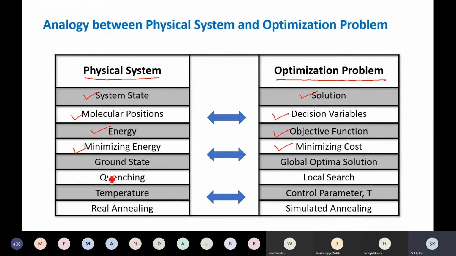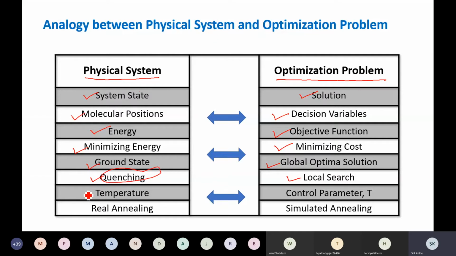Okay. Then in physical system, we say ground state. Here we say global optimal solution. Then in the physical annealing process, there is a term called quenching. Here in algorithm, we have local search, which is very similar. So this is not the desired state of a metal. Here also we don't want the algorithm to encounter local minima.